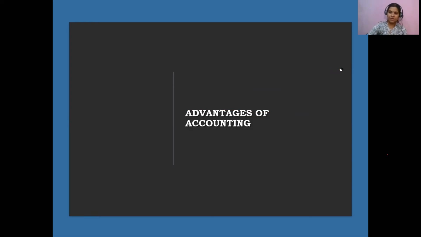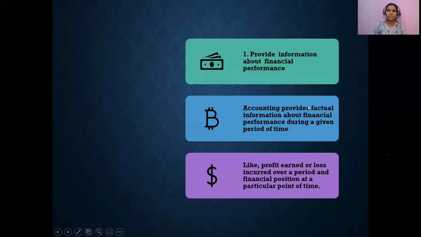The first advantage of accounting that we have is it provides information about financial performance, as I had already explained, towards the end of the period, or maybe at the end of every month or every quarter, you can get to know how you performed financially.